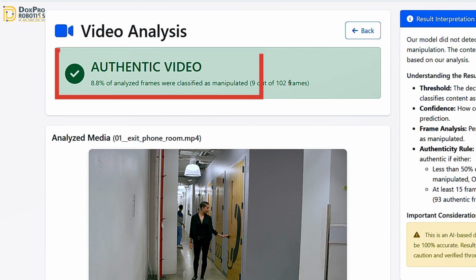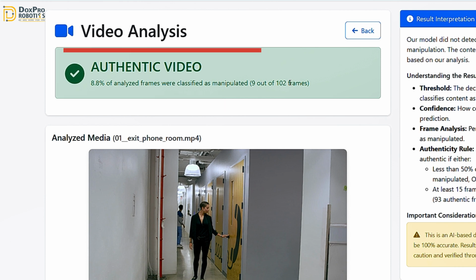These examples demonstrate how our system accurately analyzes and classifies video content based on frame-level evidence. This brings us to the end of our project demonstration.